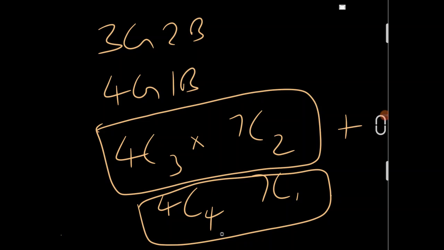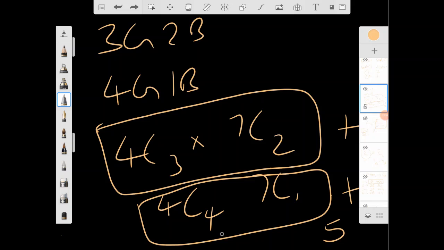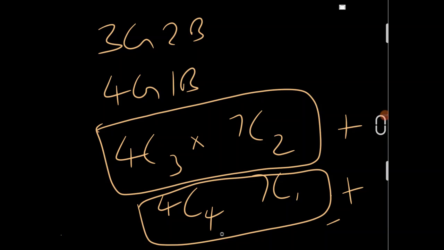Oh wait, at least 3 girls means it could be a 5 girls team also, right? Oh, I forgot that. So you should also add the 5 girls group. Oh wait, there cannot be 5 girls, so it is fine. I'm sorry, there cannot be 5 girls because there are only 4 girls.